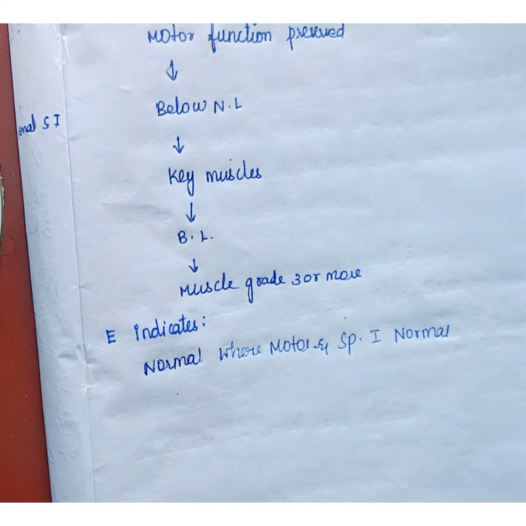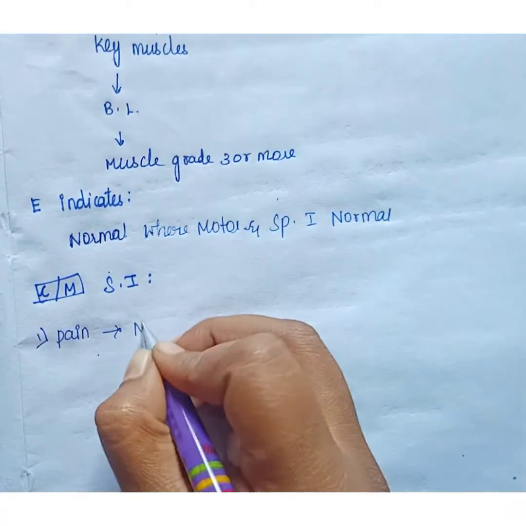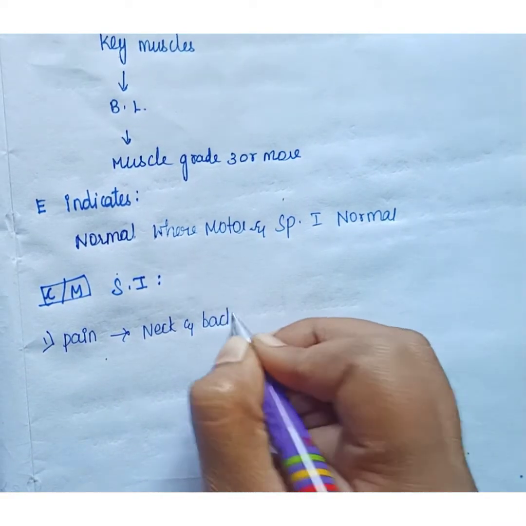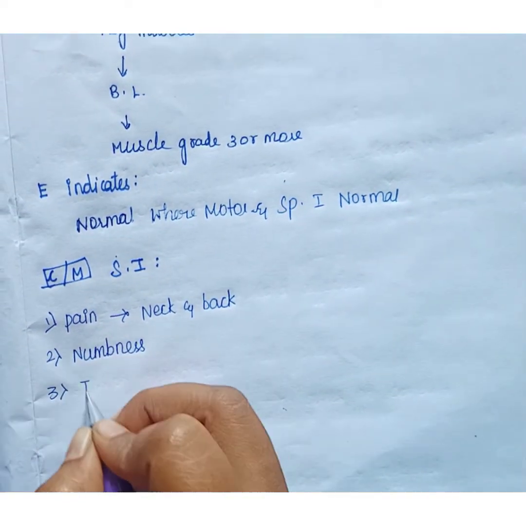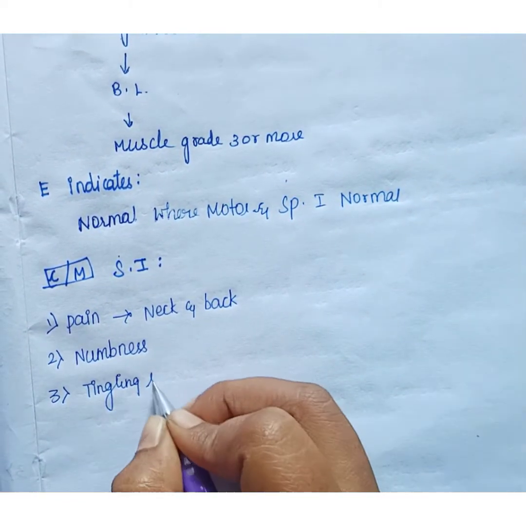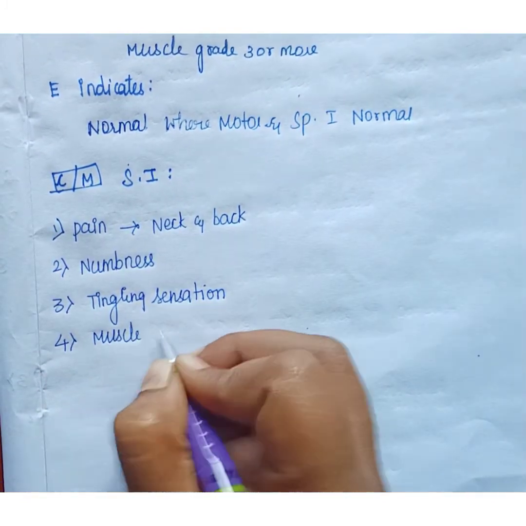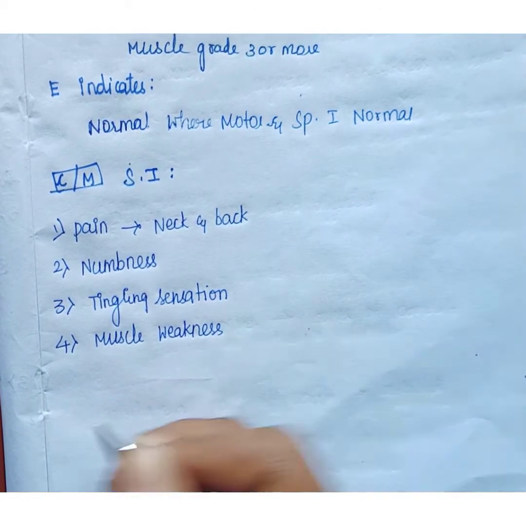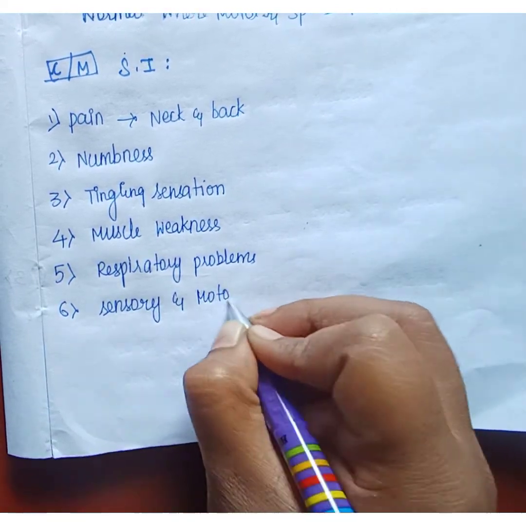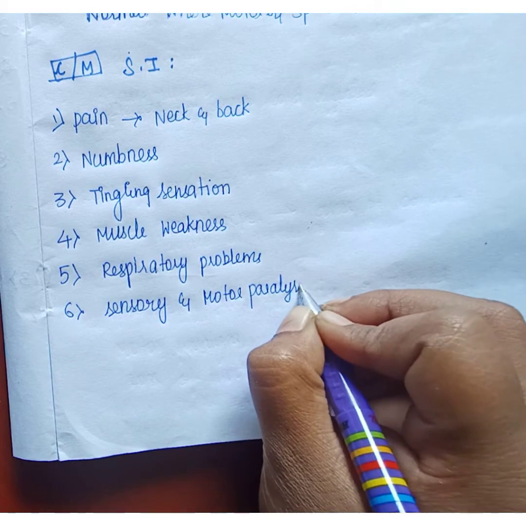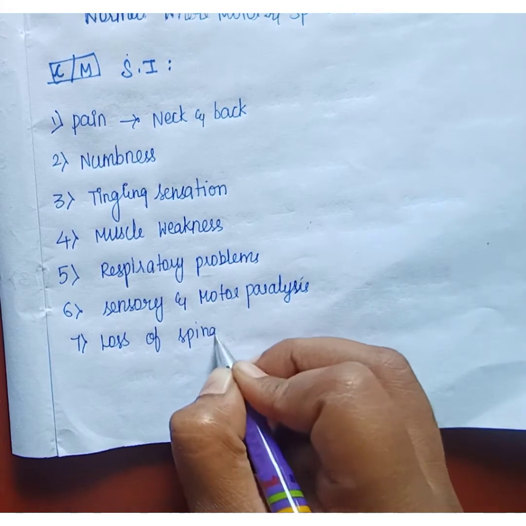So these are the classifications of spinal cord injury. Now we are going to see the clinical manifestations of spinal cord injury. Pain in the neck and back, and the patient has a numbness sensation, and also a tingling sensation, and muscle weakness will be there. Also the patient has respiratory problems, and sensory and motor paralysis will be there, and also loss of spinal reflexes will occur due to spinal cord injury.